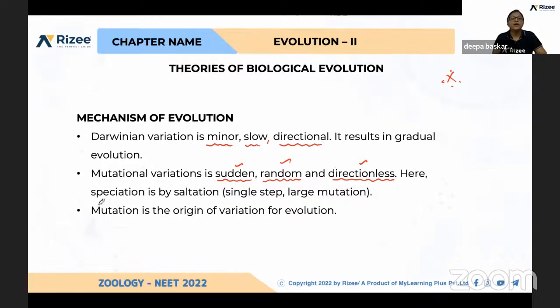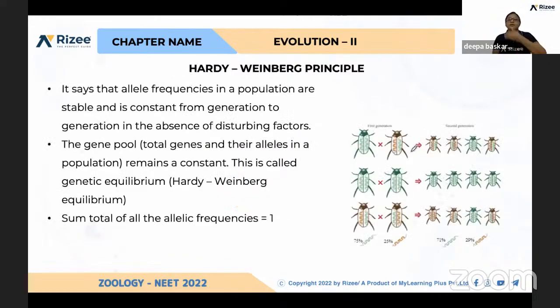So this is important: mutation is the origin of variation for evolution, not the minor variations. How those minor variations happen was not explained by Darwin. That's all about Darwinism and Lamarckism, and one more is the mutational theory.